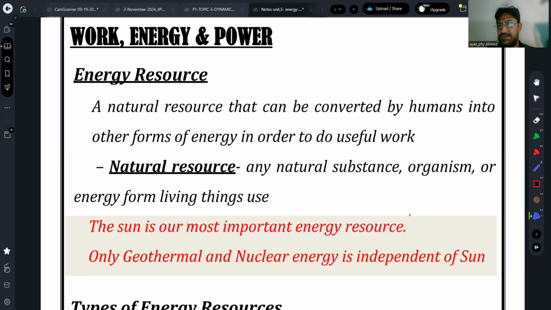Actually, the topic is continuous. I have discussed before that we have discussed about energy, the work done, then energy, then power, then efficiency and everything. Now we are switching to the energy resources. So when we talk about a resource, what does it mean by resource? Resource is that stuff, that material which can be used for